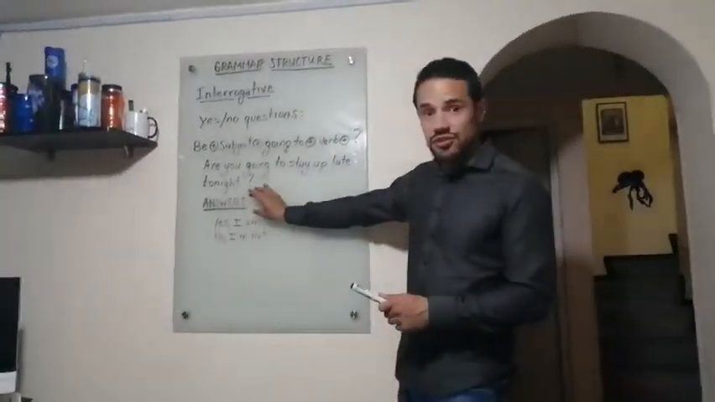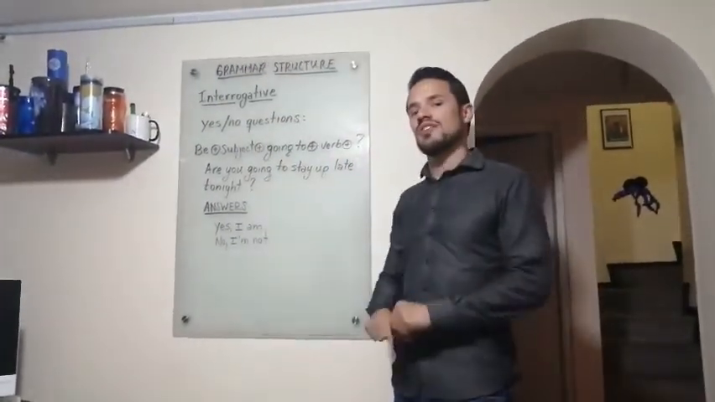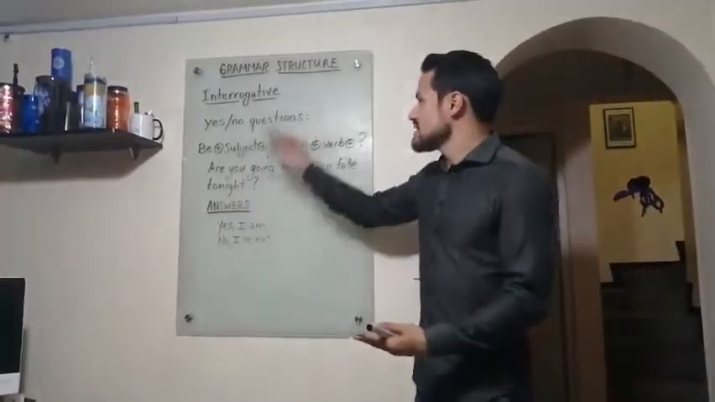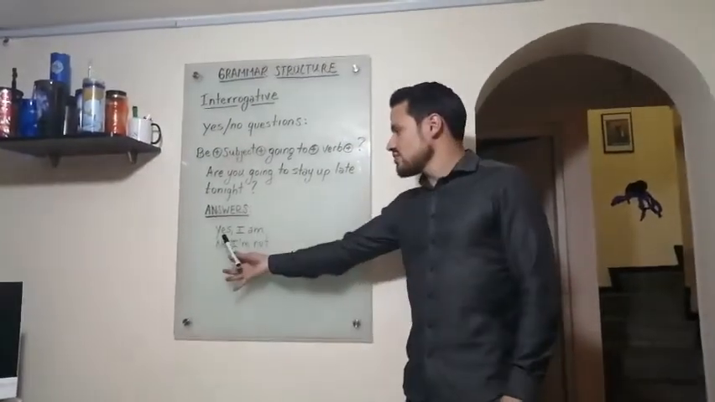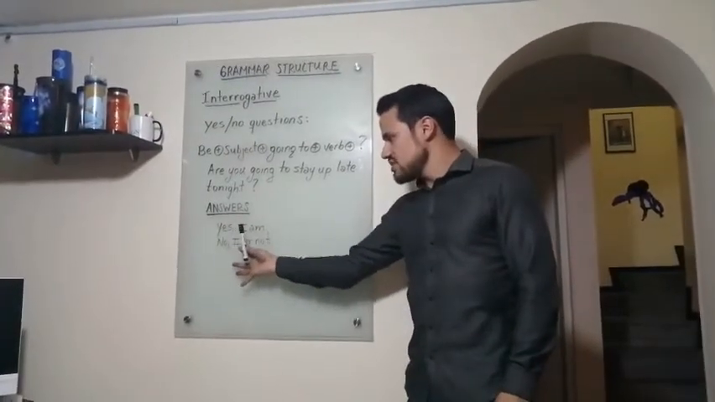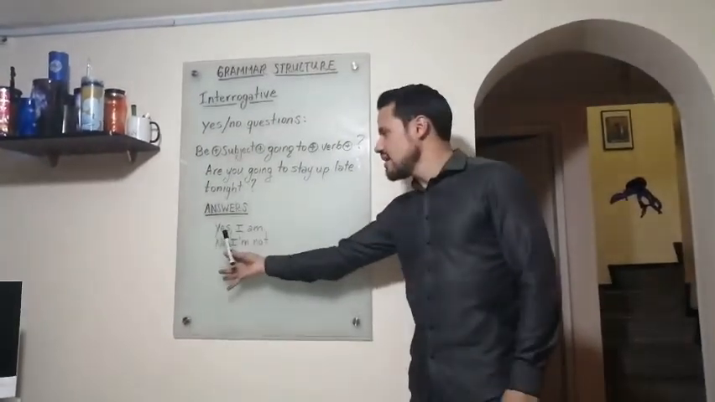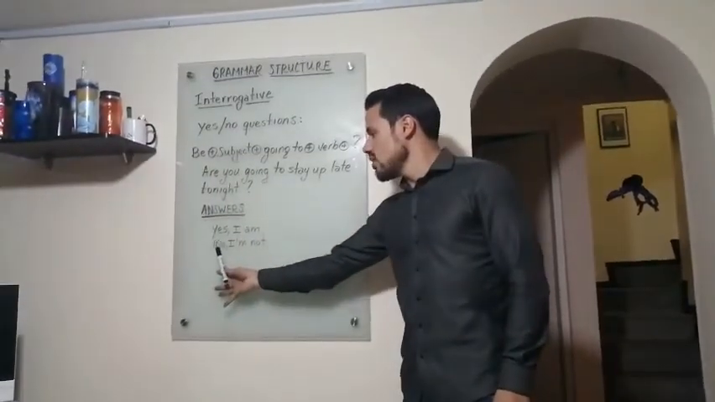And some answers. Remember that in these kind of questions we have two types of answers: yes or no. For that reason it is called yes/no question. If yes, you are going to answer yes, a subject, and the conjugation of be. In this case is yes, I am. And if no, so it is no, I'm not.